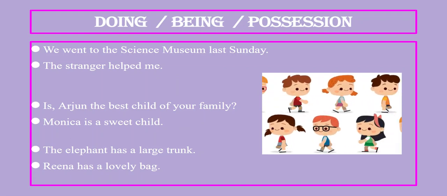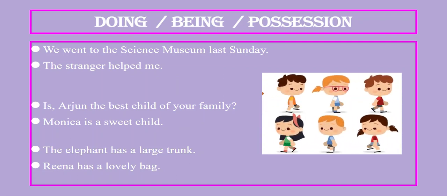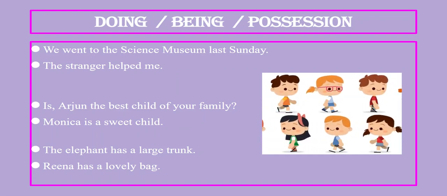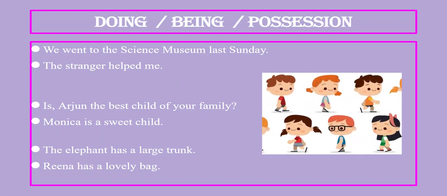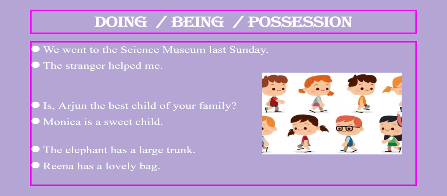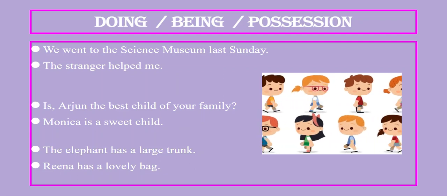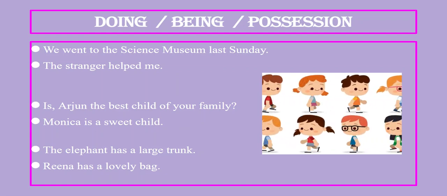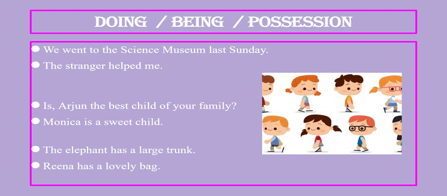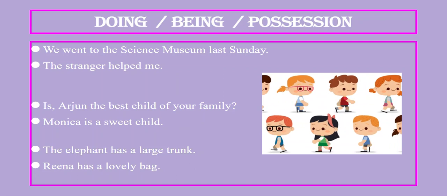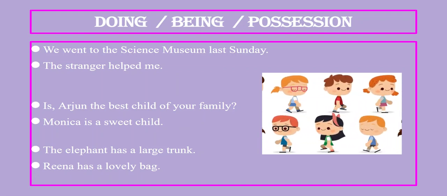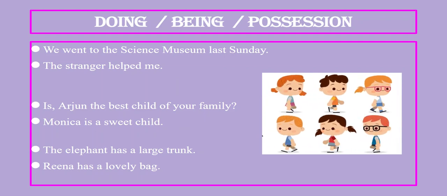Any guesses? Well, if you are thinking is is the verb, then, my dear children, you are correct. Is is the verb as it expresses a state of being. Children, please remember a verb doesn't only express action, it also expresses a state of being.